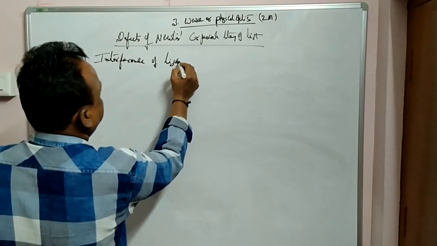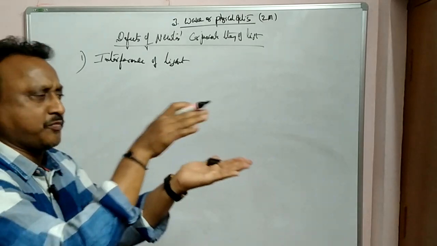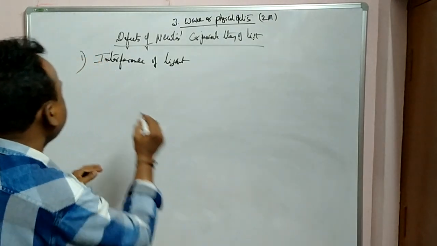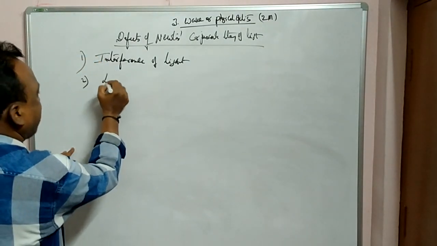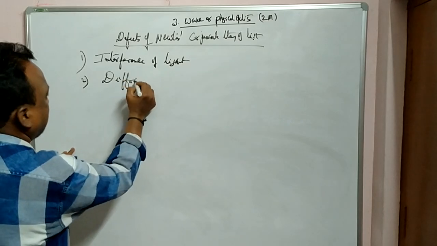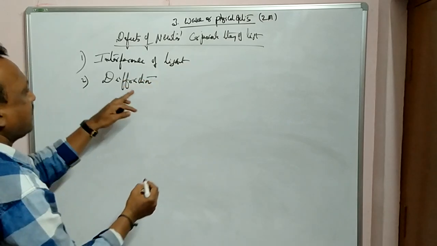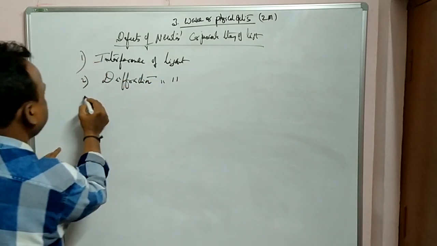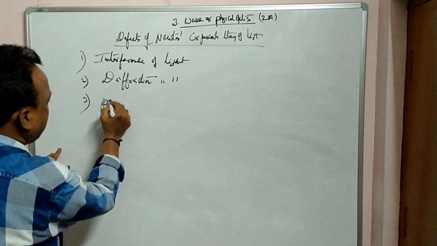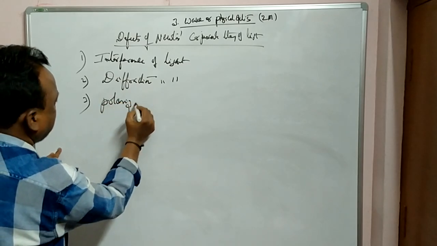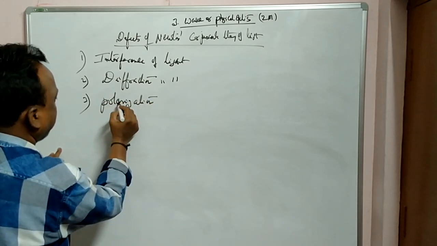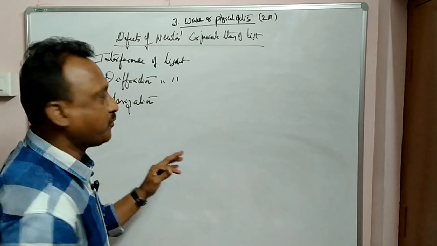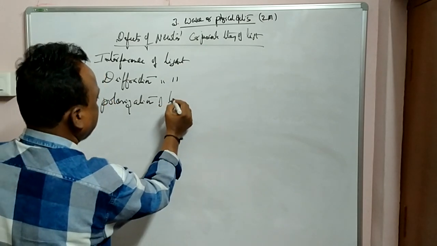He could not explain properly the interference, that means superposition of light waves. Second one is diffraction, diffraction of light waves. And third one is polarization. దీన్ని తెలుగులో ధ్రువణం అంటారు. కాంతి యొక్క ధ్రువణం, polarization of light.